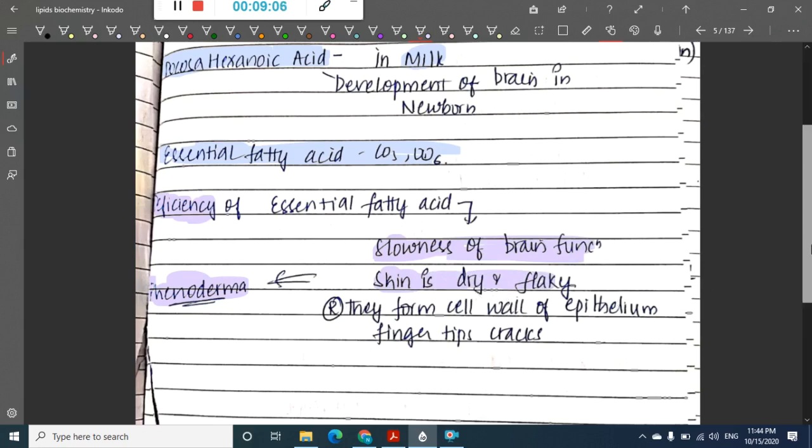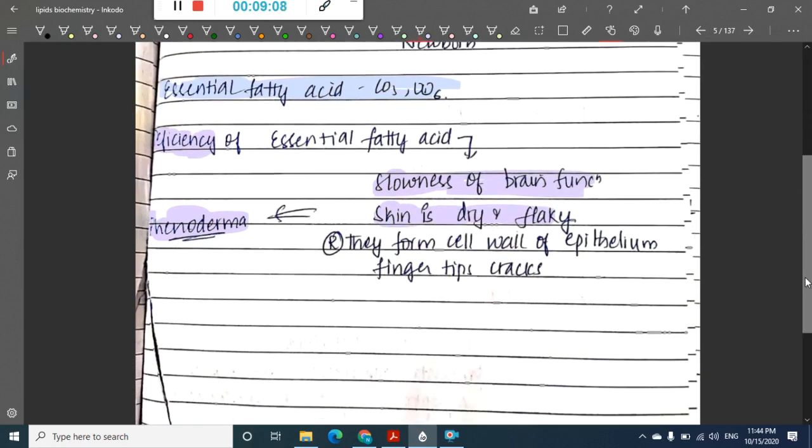Okay, because these essential fatty acids form the cell wall of epithelium, fingertips will crack. As a result, deficiency of essential fatty acids leads to slowness of brain function, dry and flaky skin, and cracking of fingertips, and this is called phrynoderma.